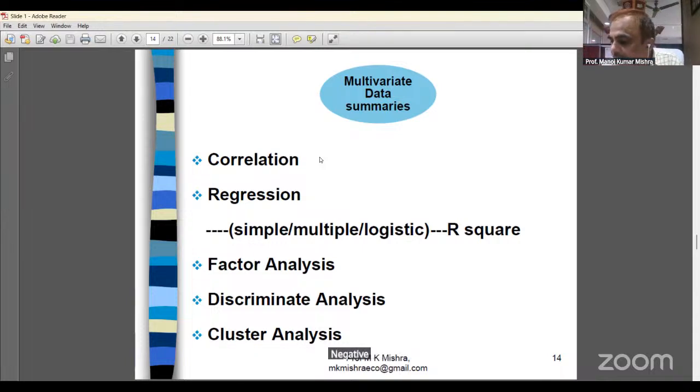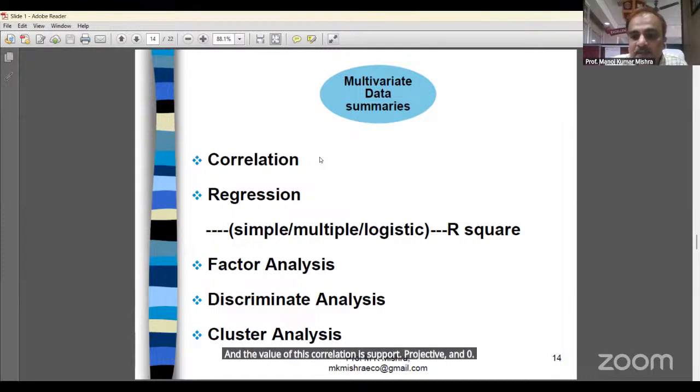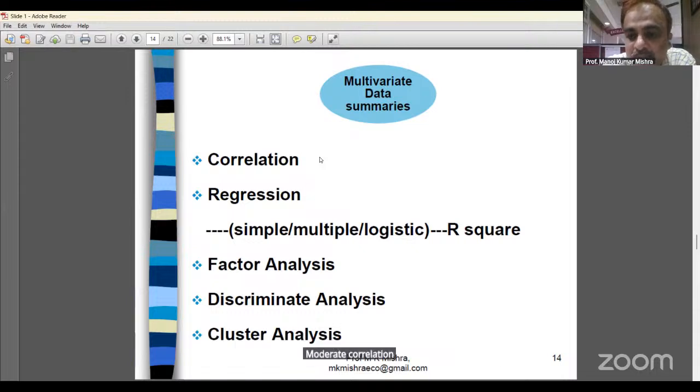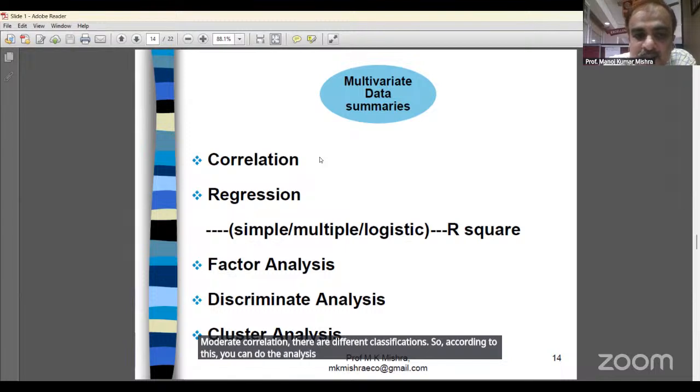Negative or positive, moving in the same direction, linear or non-linear. Suppose the value of correlation is positive 0.90, which means very high correlation. Positive but 0.10 is low correlation. So there are low correlation, high correlation, very high correlation, very low correlation, moderate correlation. There are different classifications, and according to these you can do the analysis and interpretation of correlation.